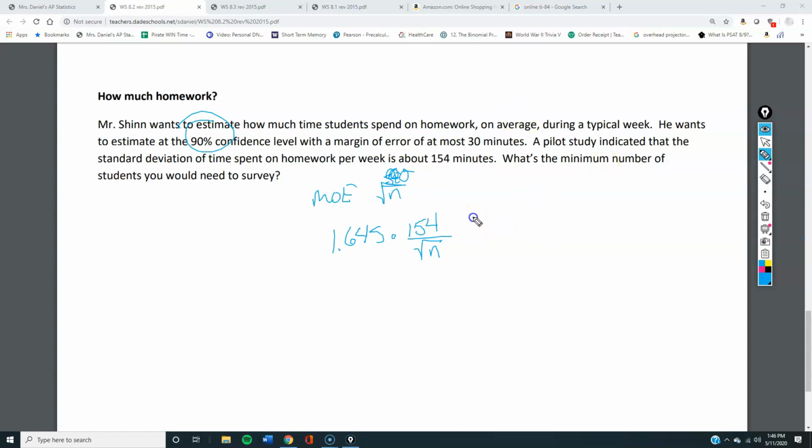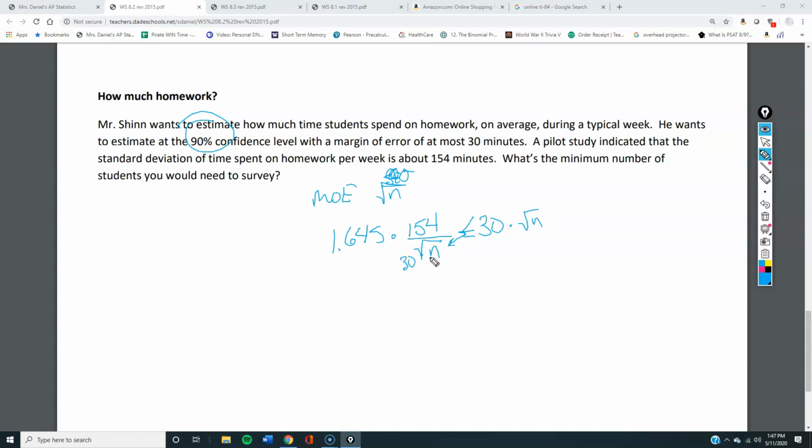We want it to be less than or equal to a margin of error of 30 minutes. Yeah, I'm going to put 30 here. Okay. So, I'm going to move this n over right now. I'm going to times this by the square root of n. I'm going to divide by 30. Okay?